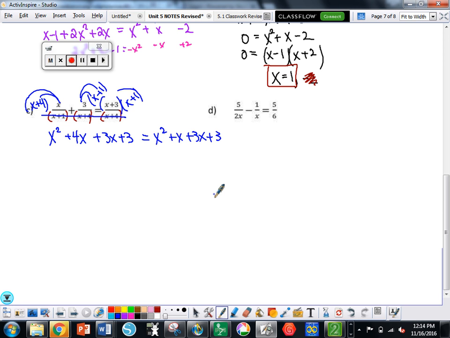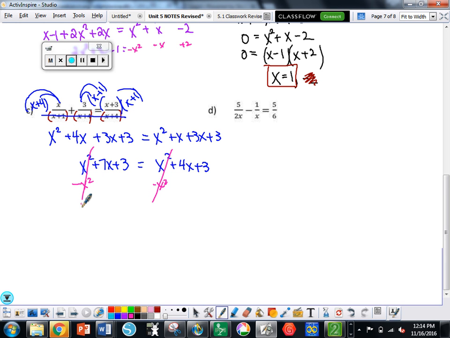On the left, I have x squared plus 7x plus 3. On the right, I have x squared plus 4x plus 3. Now what? Get everything to one side. Good. So let's subtract the x squared. Conveniently, they both cancel.